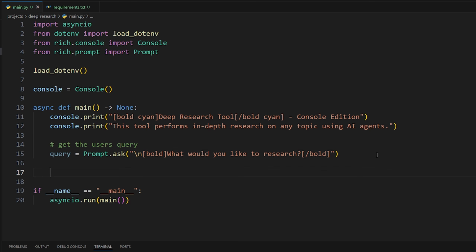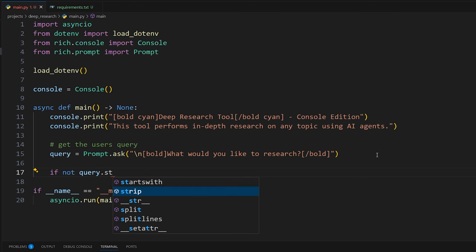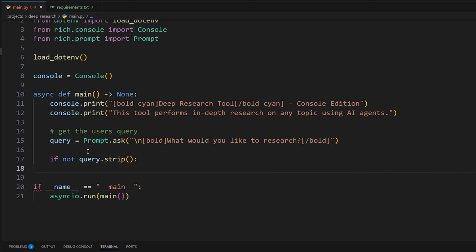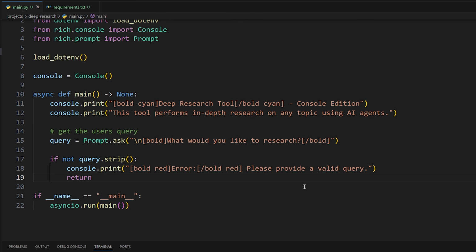So we'll do some basic validation, just make sure it's not empty. So we'll do if not query.strip. So this will make sure to strip any white space, and this will be triggered if it's actually nothing but white space. So we could say console.print in bold red error, please provide a valid query.